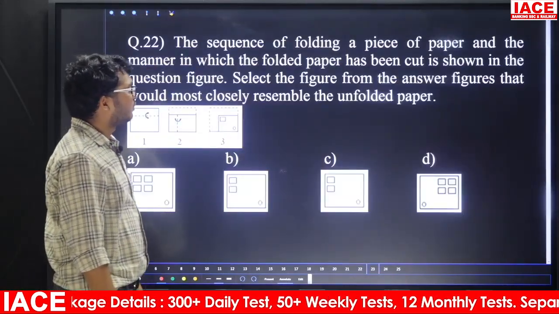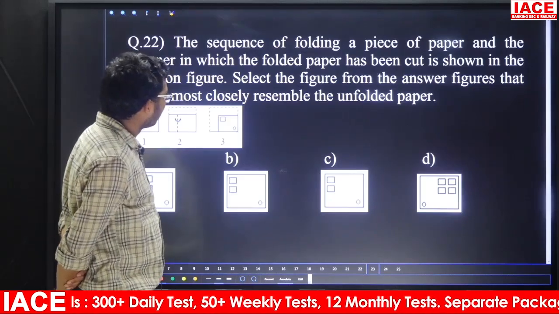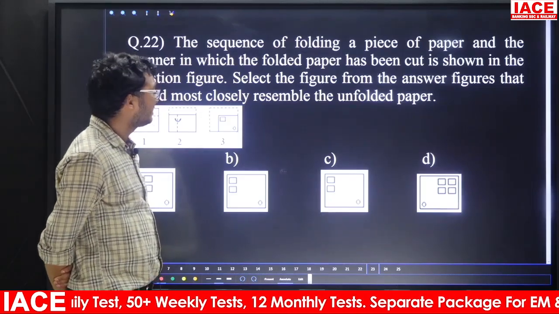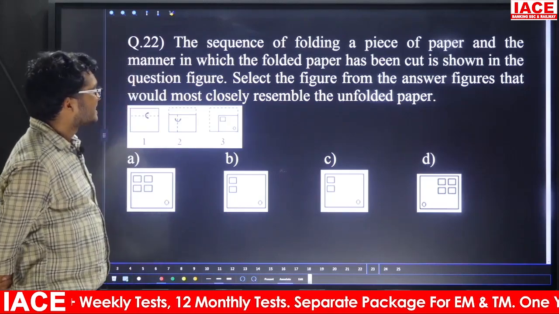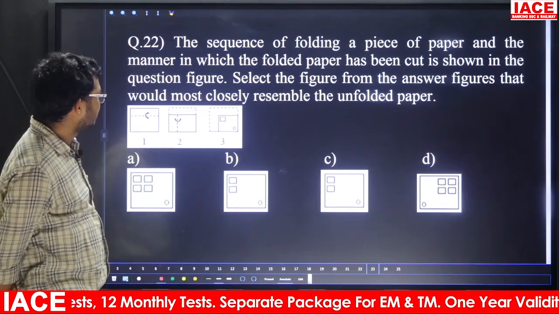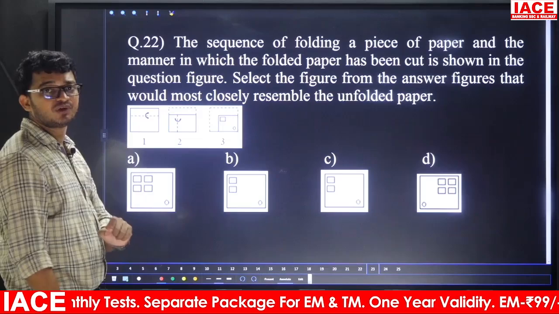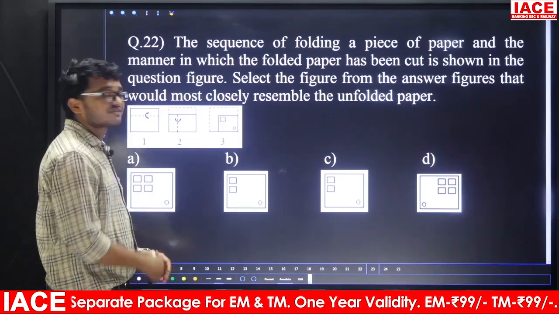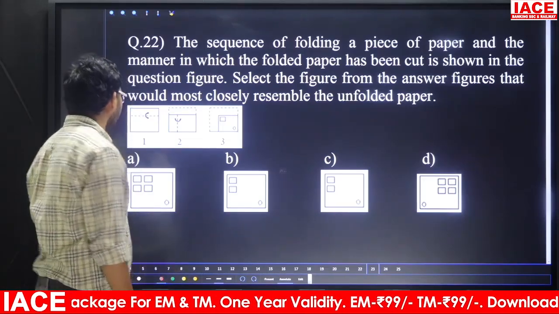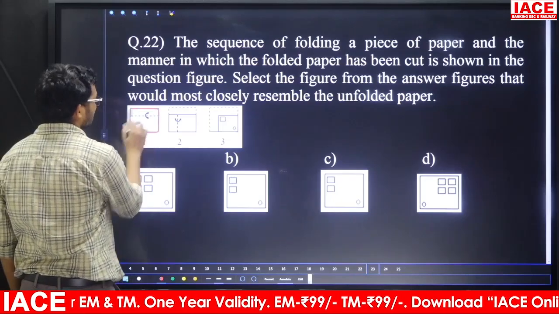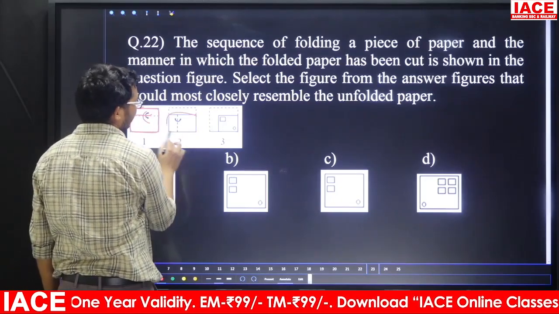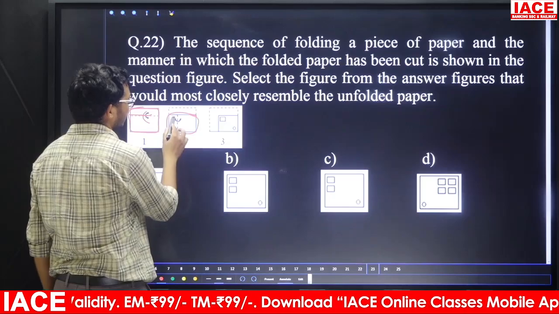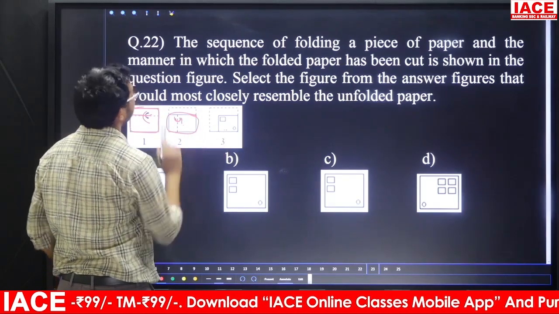Question number 22. The sequence of folding a piece of paper and the manner in which the folded paper has been cut is shown in the question figure. Select the figure from the answer figure that would most closely resemble the unfolded paper. So here the question is from paper cutting and paper folding. Friends, our paper is divided into two parts. Top is folded to bottom. We are having only bottom part. Again, left is folded to right. We are having only this part.